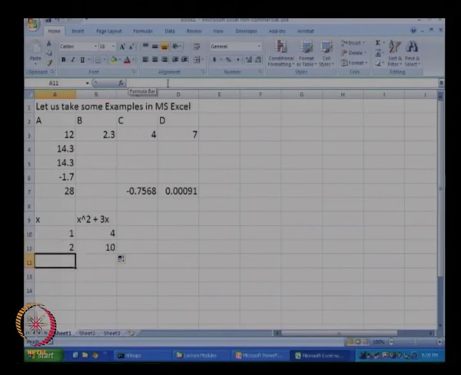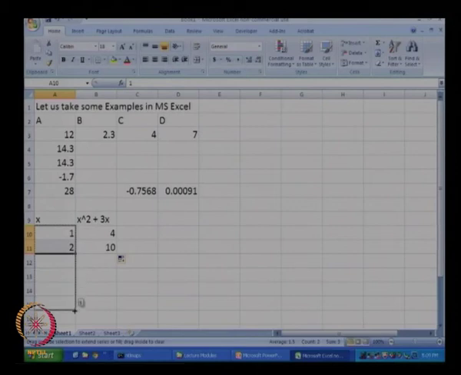Okay. Now let us say we wanted to do it not just for 1 and 2, but for 1, 2, 3, 4, 5, 6. So what I can do is highlight both these numbers 1 and 2, take my cursor to the bottom right, and just drag it below.